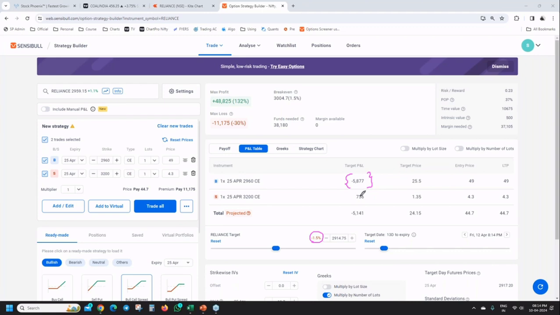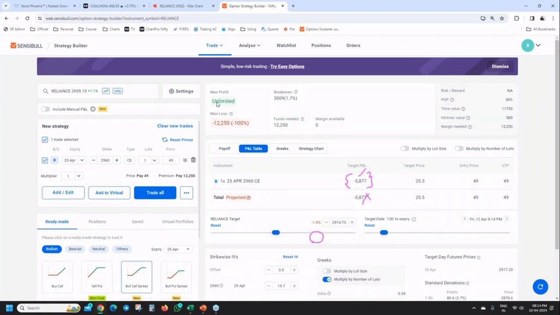That is the logic. Otherwise, I can go naked by itself. At least I'll get unlimited upside profit, right? Why should I take that,